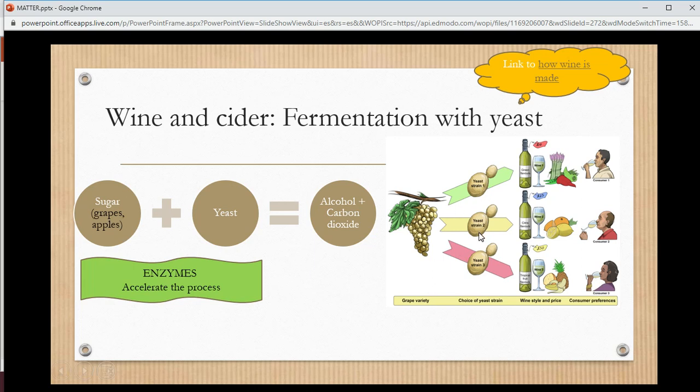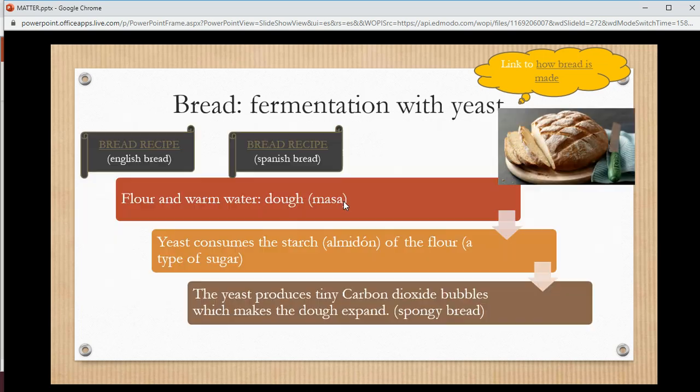Pero si le añadimos la levadura que queremos, if we add the type of yeast that we want, we have different types of wine. The same for the cider. And the cider also has these carbon dioxide bubbles. Tiene burbujitas de dióxido de carbono. Okay, this is a type of fermentation.